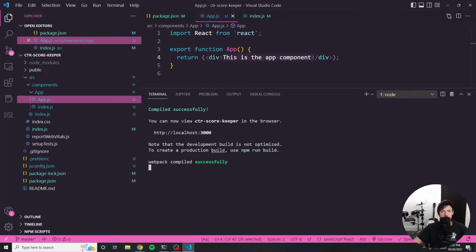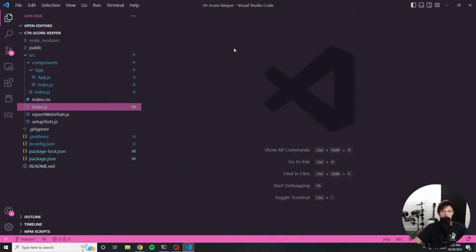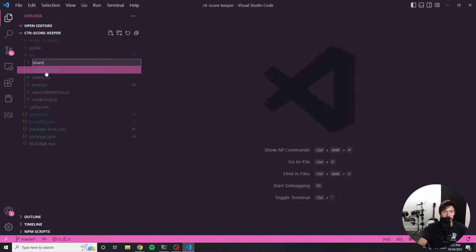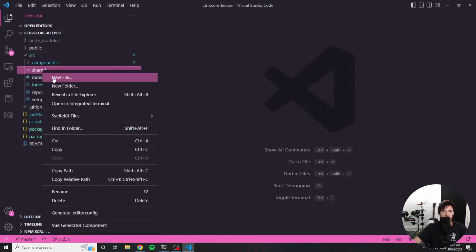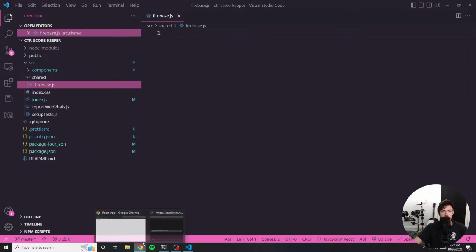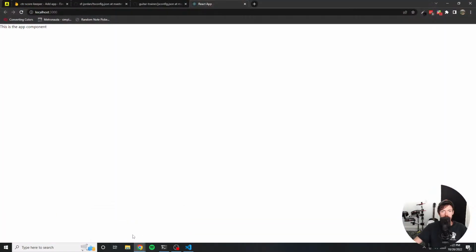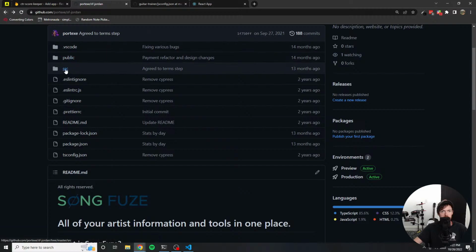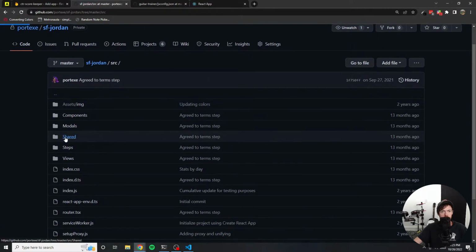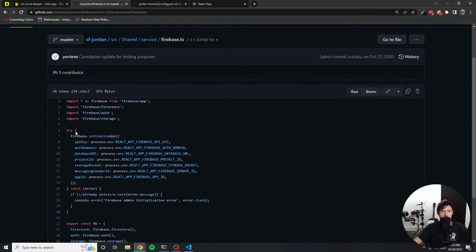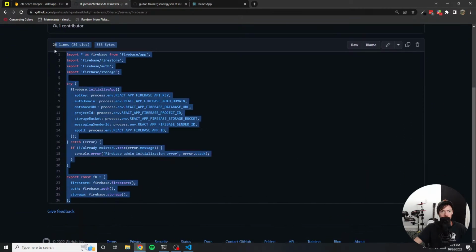I need to go ahead and start setting up Firebase. That way we can just dive right in. I like to set up a shared folder and throw it in here. And honestly, I'm just gonna call this firebase.js. And let's have a look at this. As I said, this is the code that I tend to go back to that I wrote forever ago that sets Firebase up. It just makes it so much easier for me to deal with.